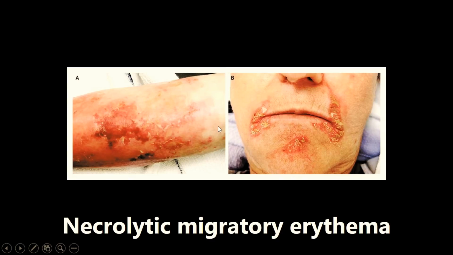So I can almost guarantee that you won't just see this picture on the exam and then they'll ask you to diagnose it. They'll give you some type of vignette that's leading you towards glucagonoma, or they might even outright say glucagonoma, and they'll ask you perhaps what the physical finding might be, and it's going to be necrolytic migratory erythema. It's a really hard one to diagnose, maybe a little lower yield, but if you do see it, it's almost a dead giveaway.